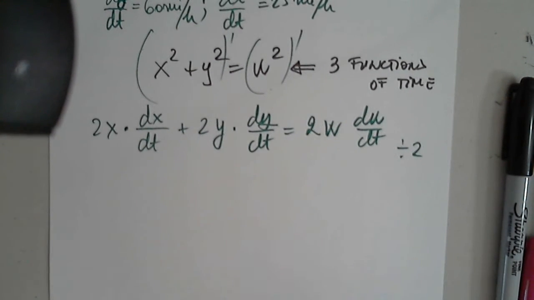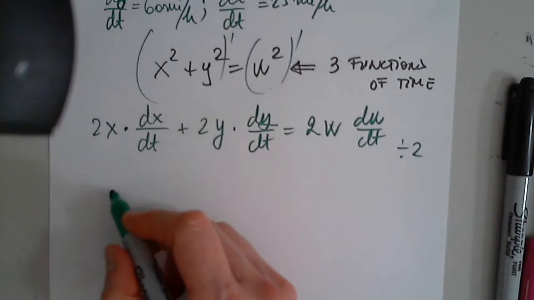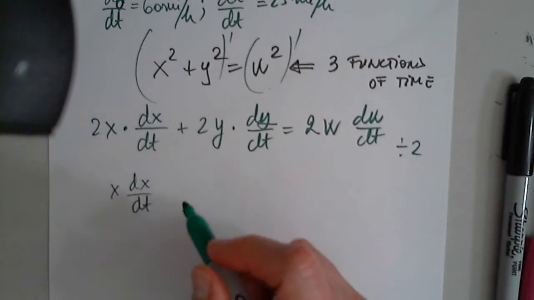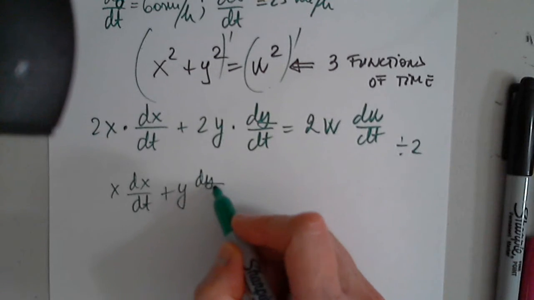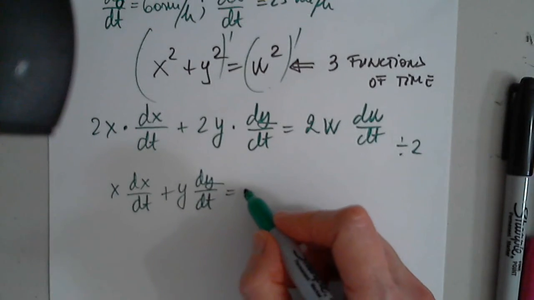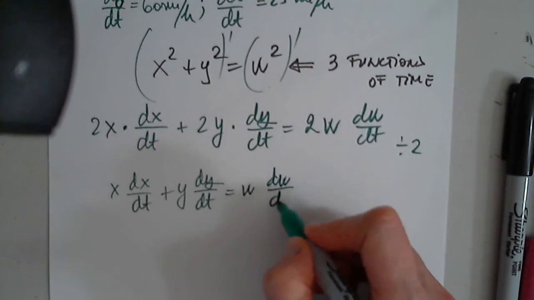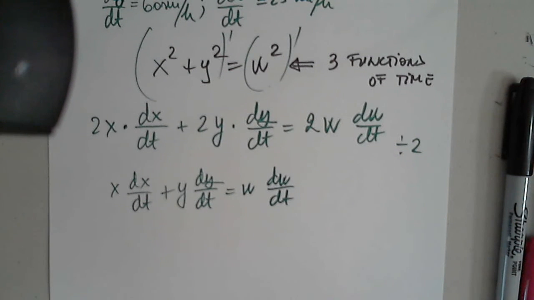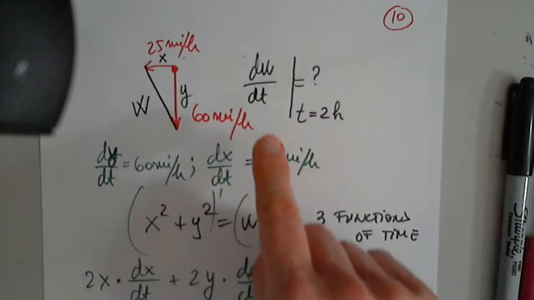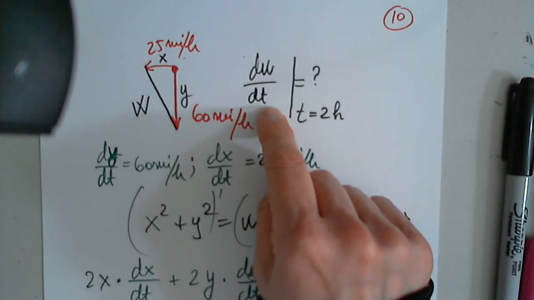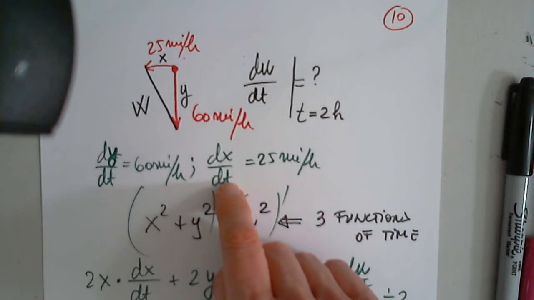Of course, I'm going to keep it clean, so the 2 has to go away. So I have x dx over dt plus y dy over dt equals w dw over dt. What is the question? What are we trying to find? What am I solving for? dw dt. Exactly. That's why I put it in from the very beginning. I analyzed what I was given.